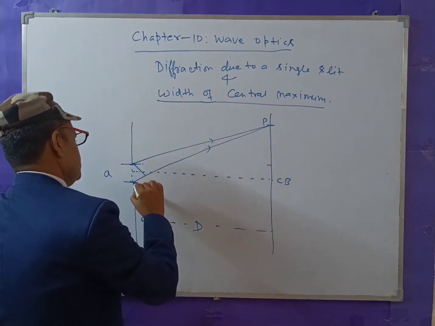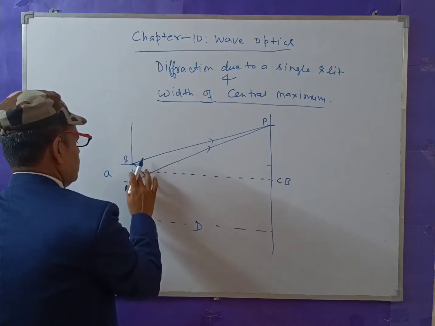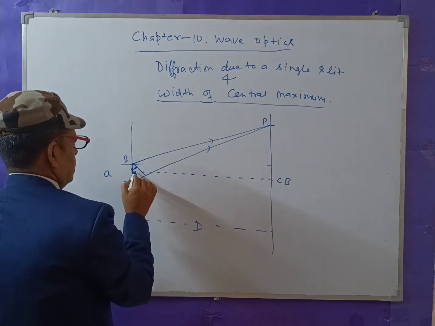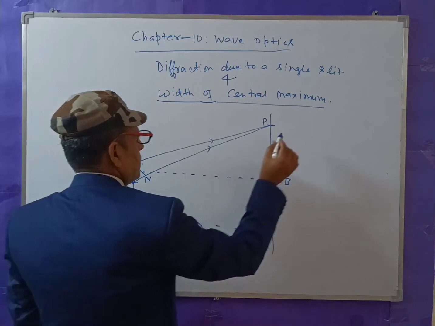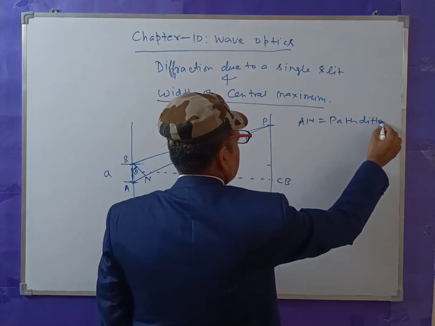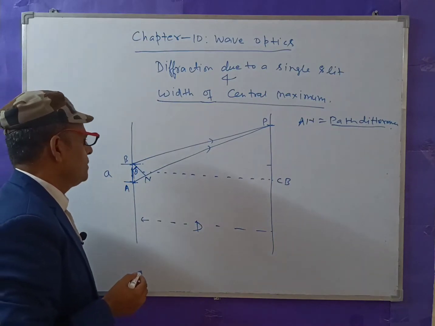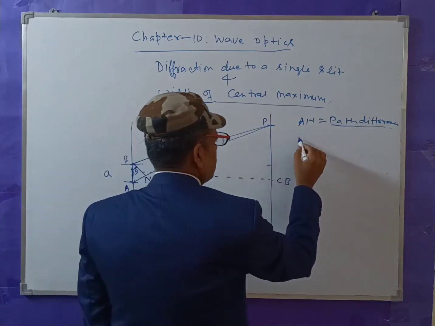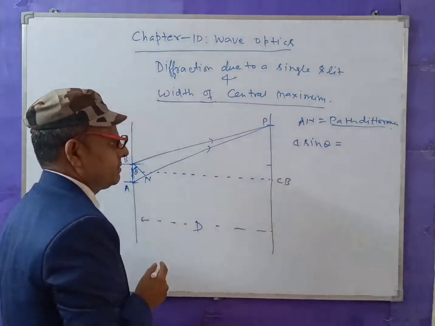This is the path difference. Let it be AB, and this angle is theta, this angle is theta. Let it be N. AN is the path difference, and the value of AN will be a sin theta. This is the path difference.